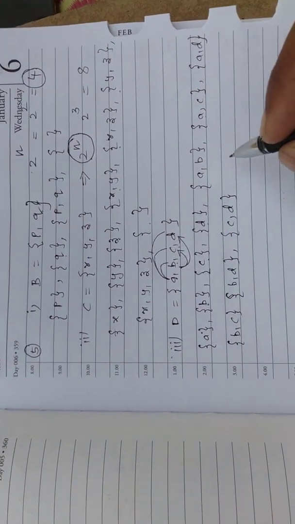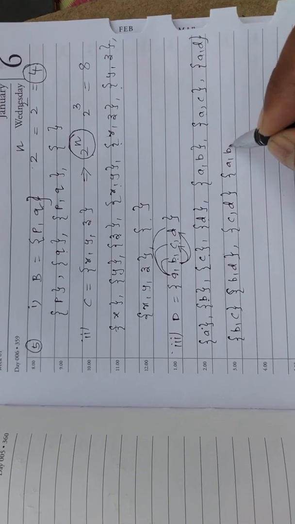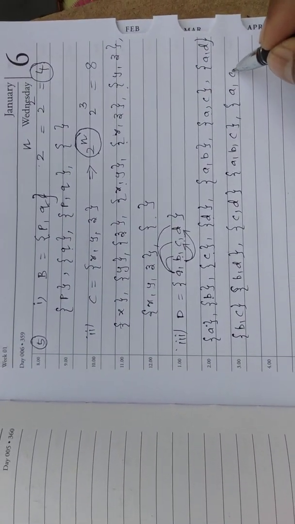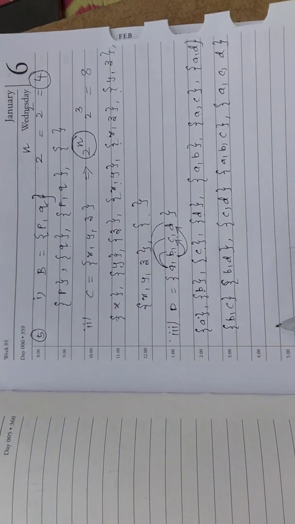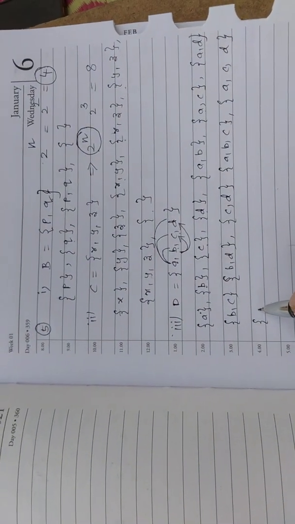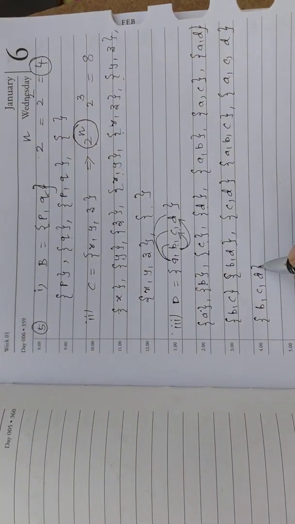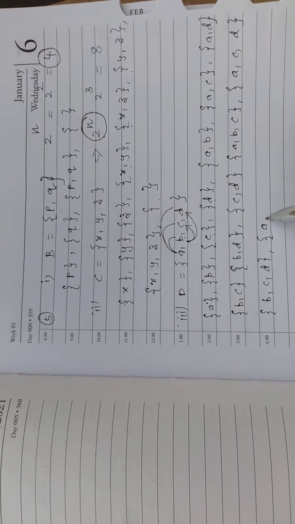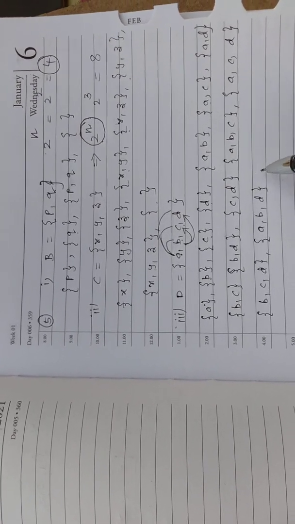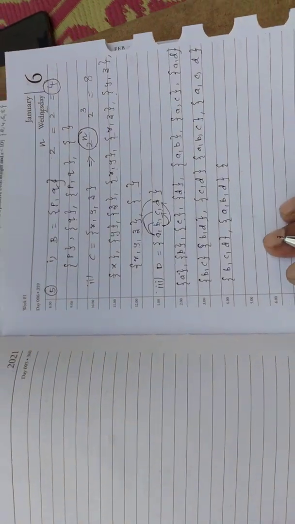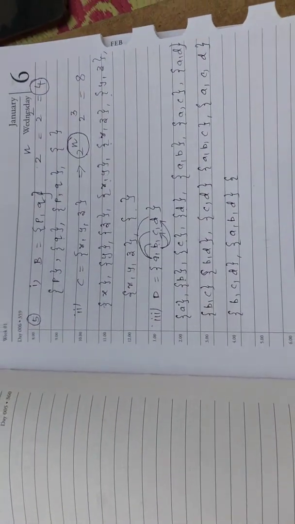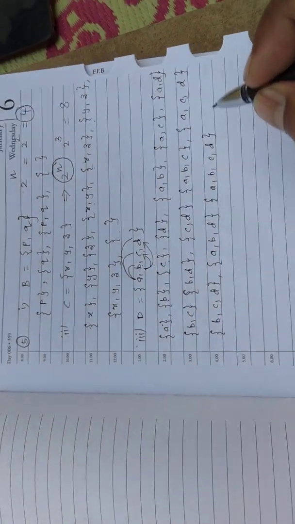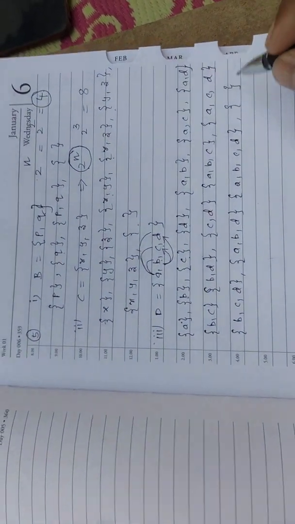Now let me go with 3 elements: abc, next acd, next bcd, next abd. Then abcd, and also the empty set.